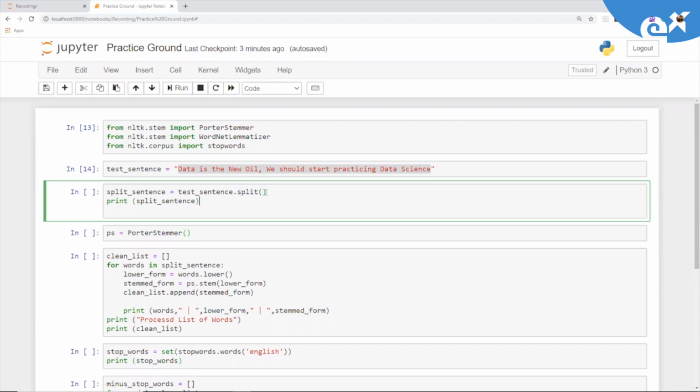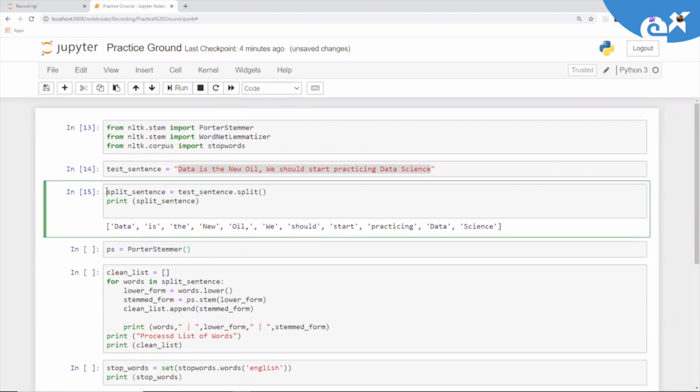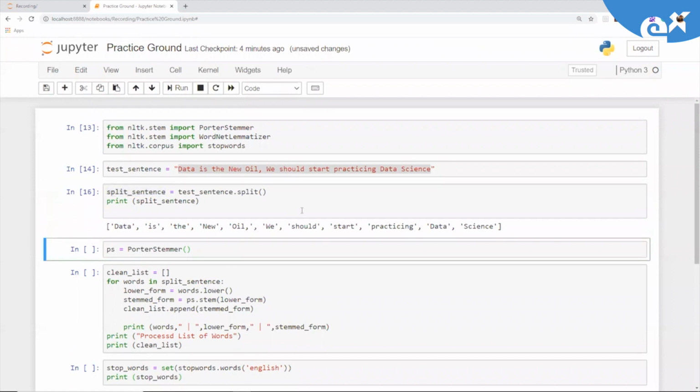So if we execute this and print split_sentence, let's check the output. What we have is all the words now comma separated. So split_sentence is nothing but a list of all the words which are part of our test_sentence: data, then is, then the, and all these things. Now let's do one thing. So we are done with this.